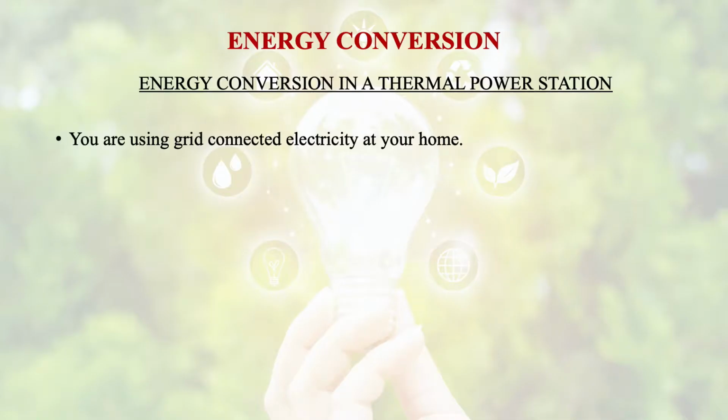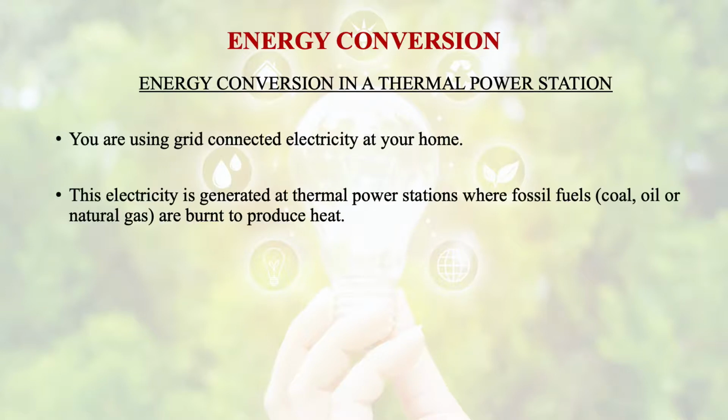So if we talk about the energy conversion in a thermal power station, we are using grid connected electricity at our home, and we know that this electricity is generated at the thermal power stations where fossil fuels, coal, oil or natural gas, are burned to produce heat, and this heat is used to generate steam, and then this steam is used to rotate the turbine, and the rotary motion of the turbine is then converted into electrical energy. There are many stages.